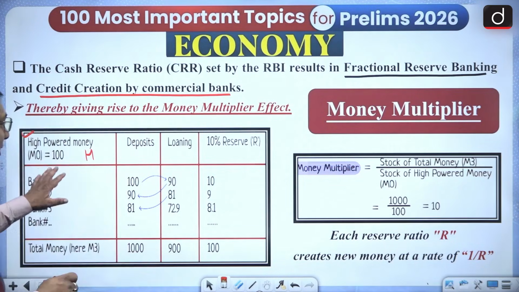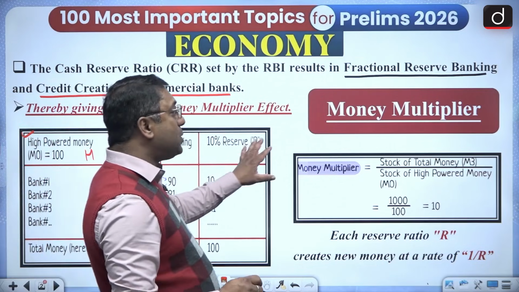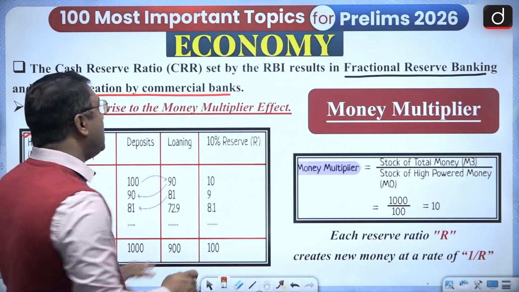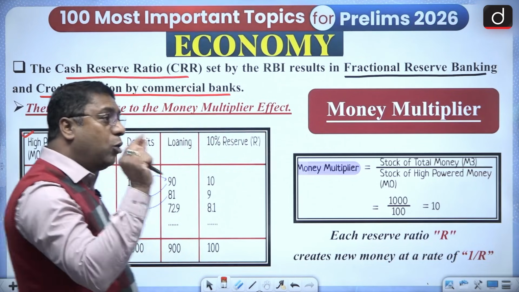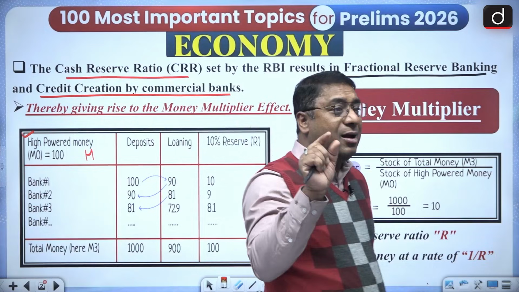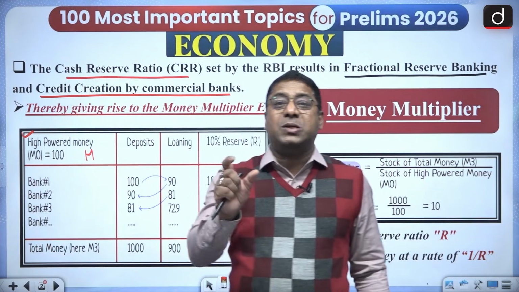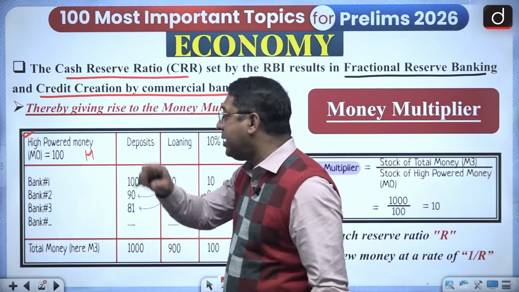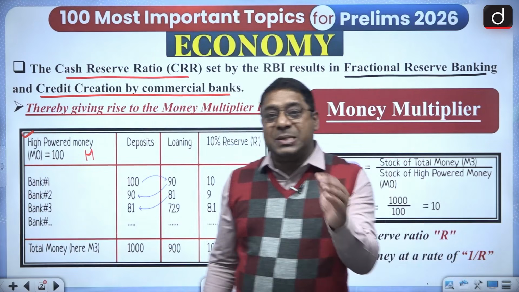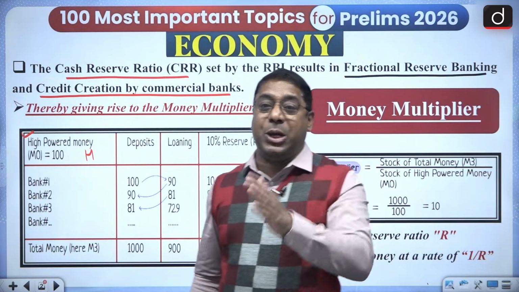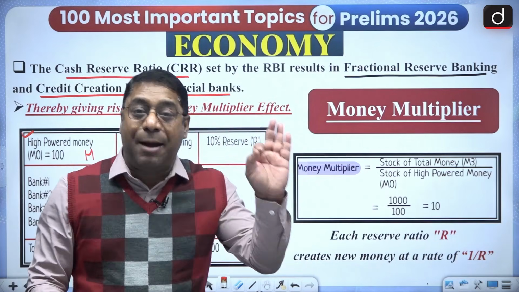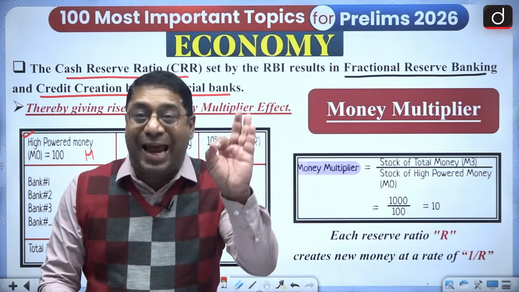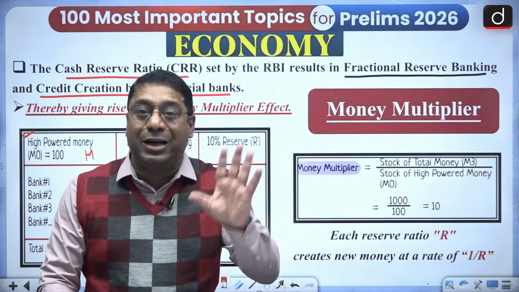Now look at this entire table. What is this money multiplier telling us? Now what is the importance of this CRR? For example, take 100 rupees as the amount deposited in the bank, and the CRR or reserve ratio, the reserve which has to be kept by the banks, is 10% of the total deposits.